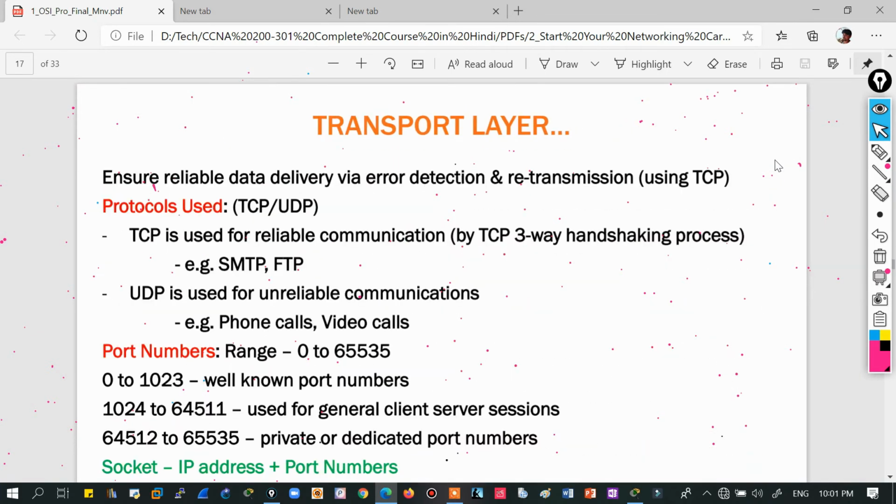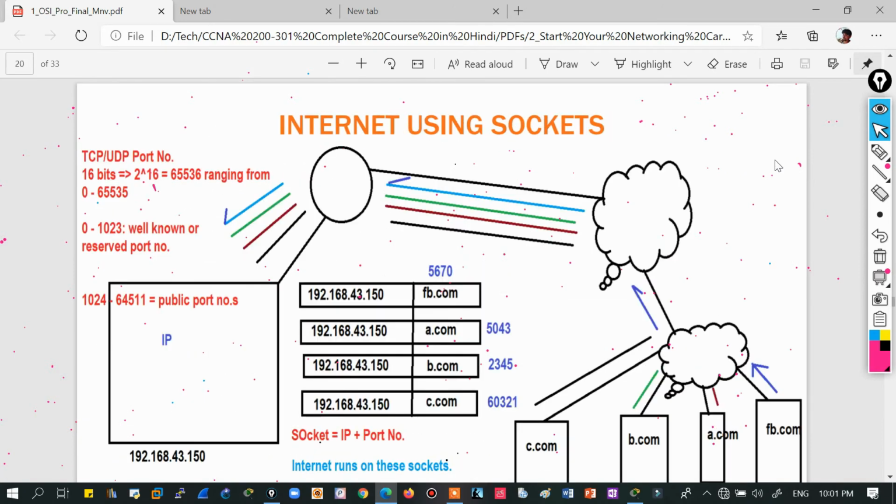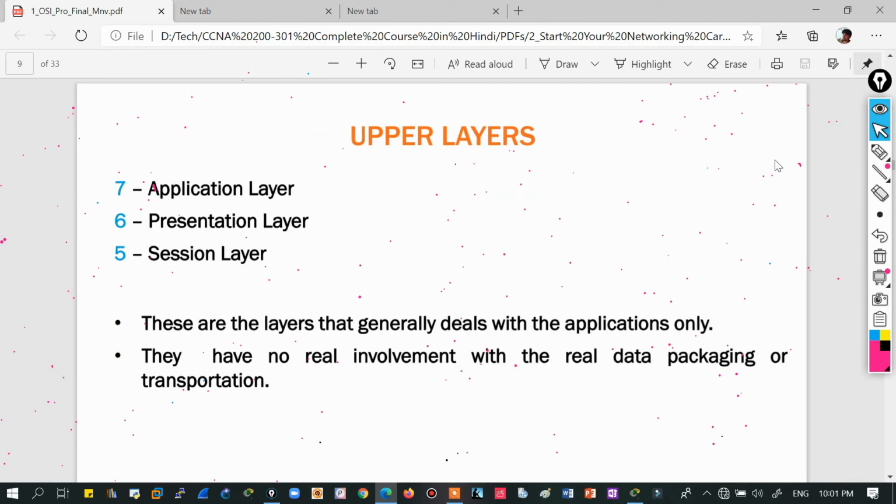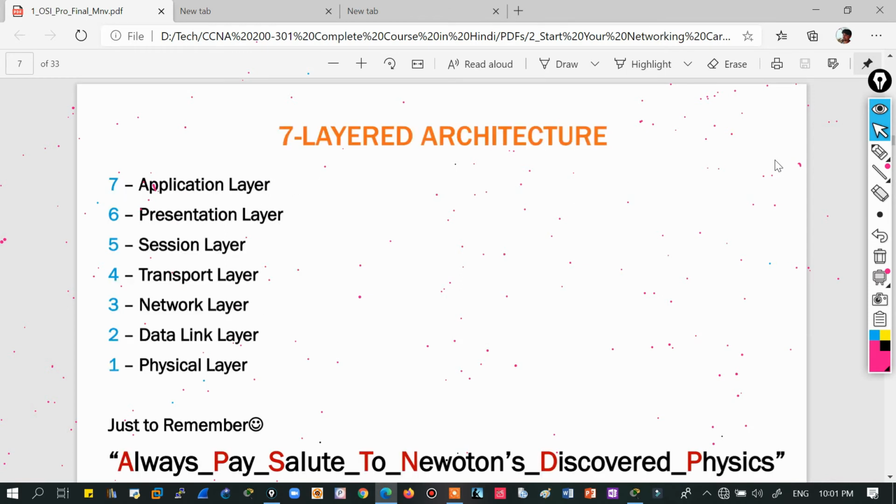Yes, PDU. No, it's not there. Okay, maybe in the, okay, then no problem.